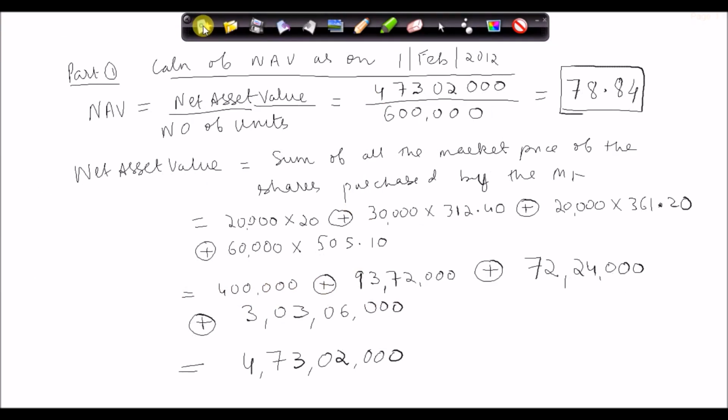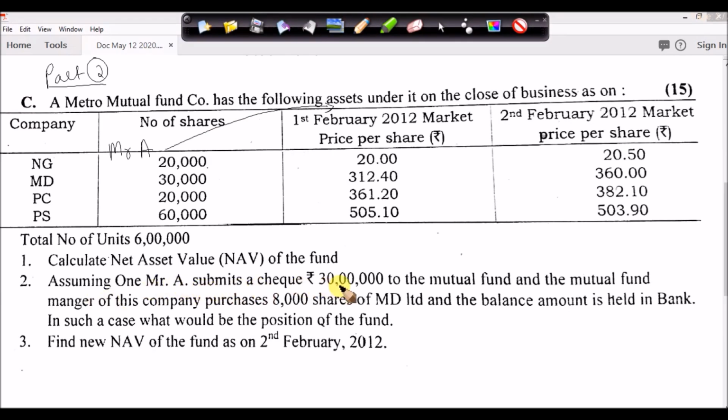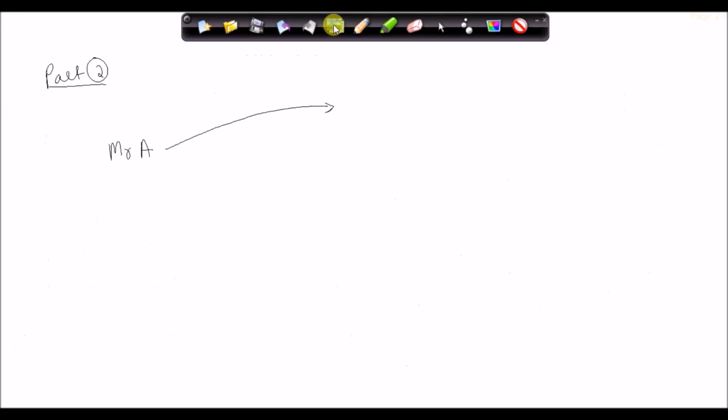Okay, so we are going for the part second of the sum. Now Mr. A is giving, I think, how much? Mr. A is giving 30 lakhs to the fund. Okay, so Mr. A is giving, this is the fund manager. So Mr. A is giving 30 lakh rupees to the fund manager. Okay, so the fund manager has to give a certain number of units to Mr. A.